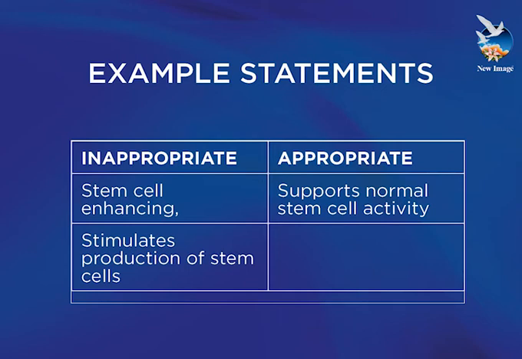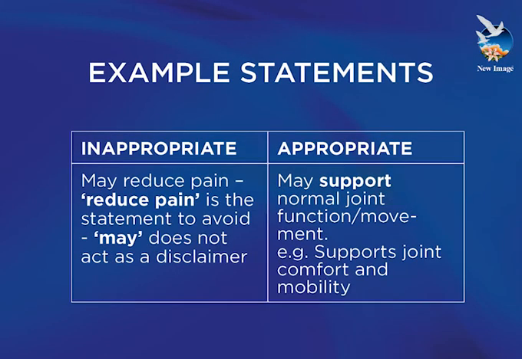One is saying that you're making a change to the body, and one is saying that you're supporting the normal function of the body. Another commonly used statement is "stimulates the production of stem cells." The appropriate statement is "supports normal stem cell activity." The final example we have is talking about reducing pain.